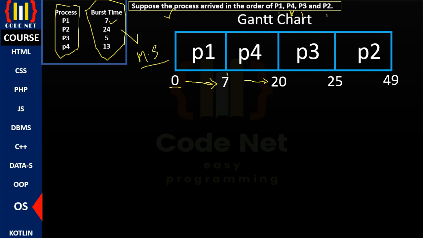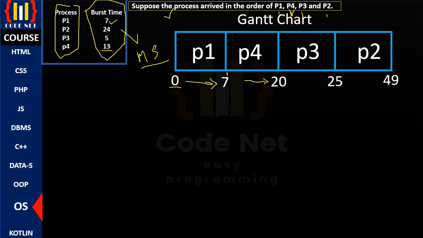Why are we going towards 20 milliseconds? Because the burst time for process 4 is 13 milliseconds. Hence 7 plus 13, definitely it's a 20. That is what we are doing right now, and this is a Gantt chart.